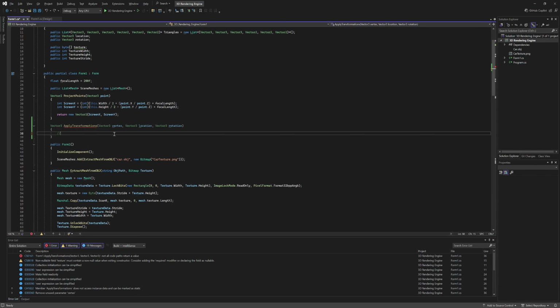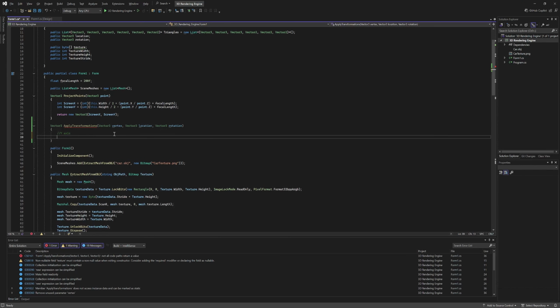So we will be starting off with y-axis rotations. So we'll write here float x1 equals bracket float vertex.x times Math.Cos(rotation.y) plus vertex.z times Math.Sin(rotation.y).